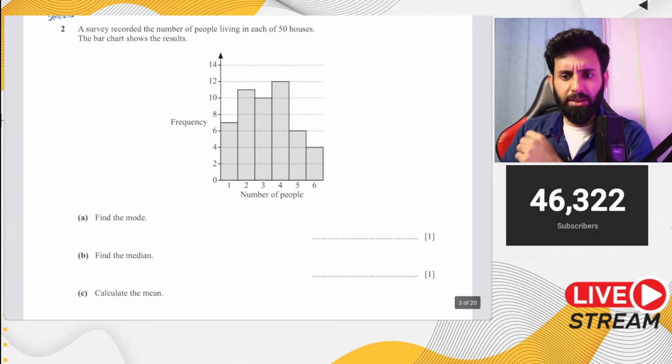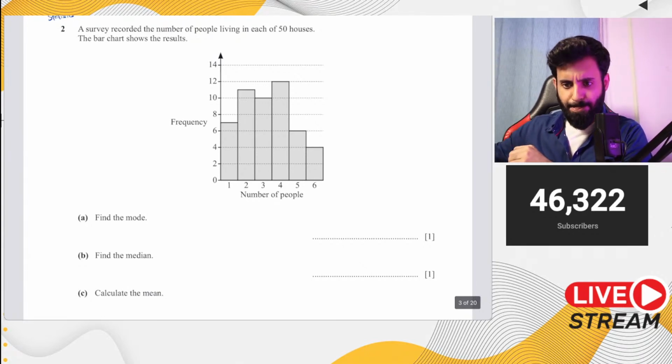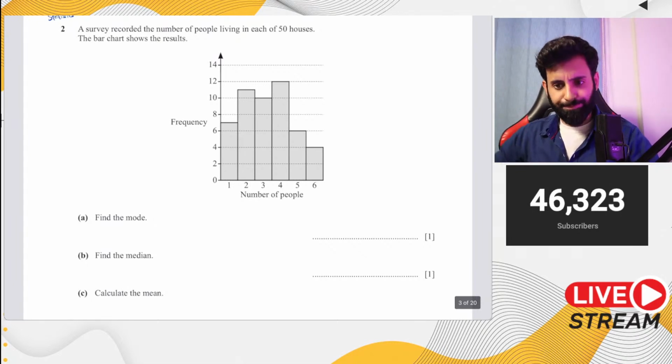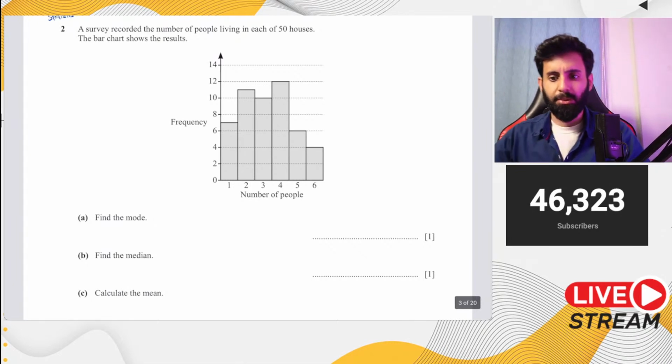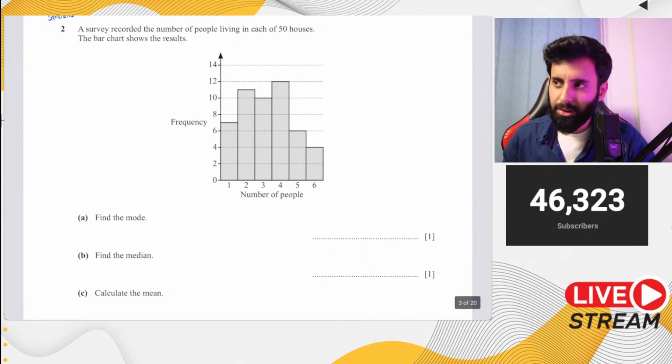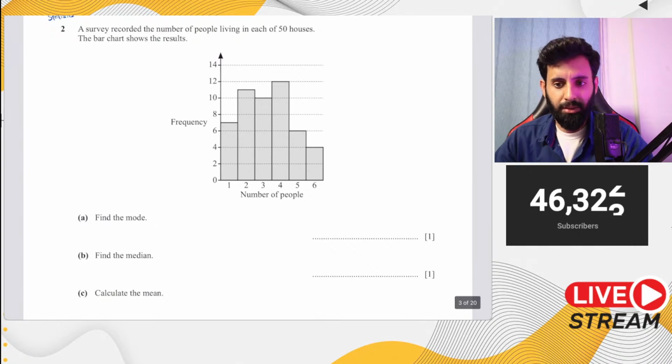How important is vector velocity for AdMaths? Vector velocity for AdMaths has been tested, so it's definitely important. In fact, last May, June, there was a very complicated question, although it didn't involve velocity, but it involved bearing. So it's pretty complicated.